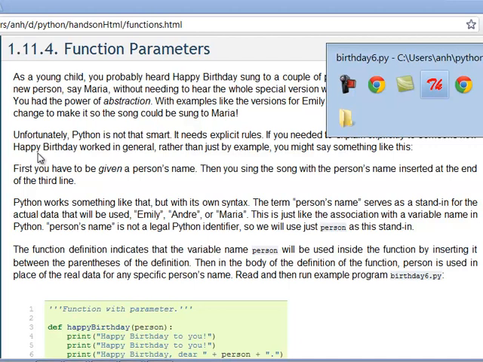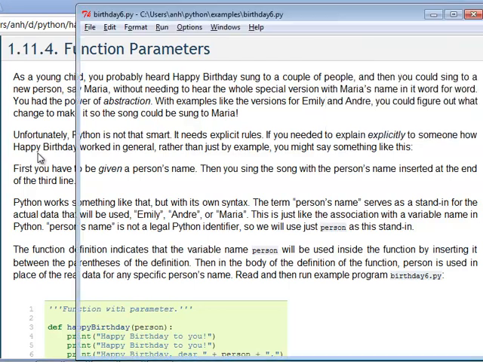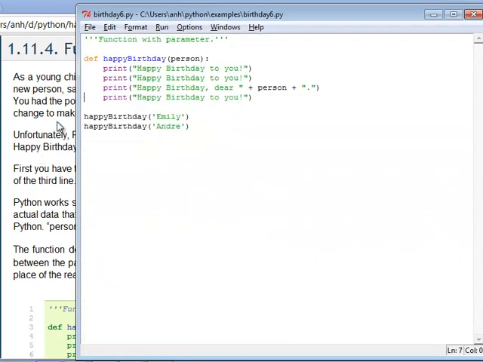Let me go to the example function that I've already introduced. This is birthday 6, and this would be Python's way of giving very specifically the instructions how to sing to more than one person. Who you sing to could be substituted with various names, that's pretty much like a Python variable.